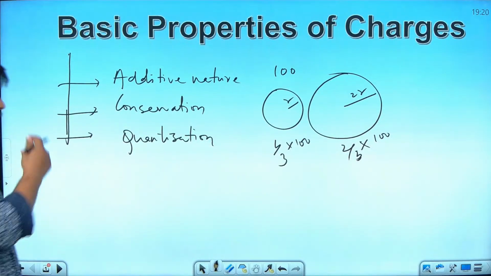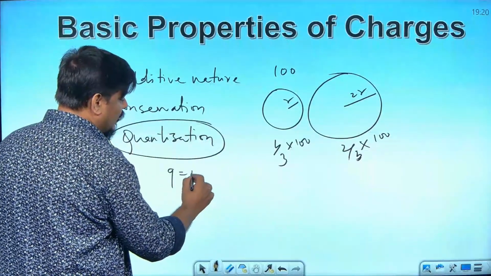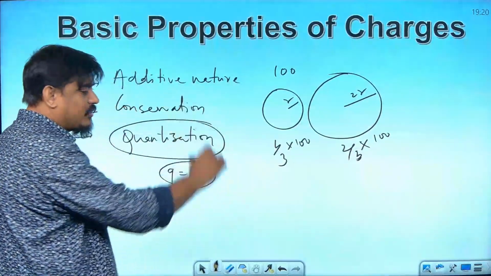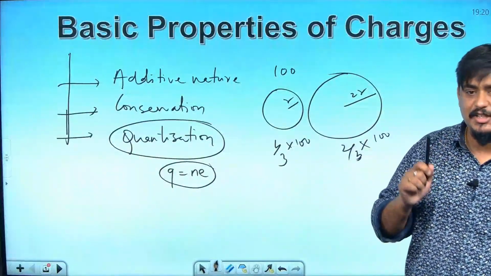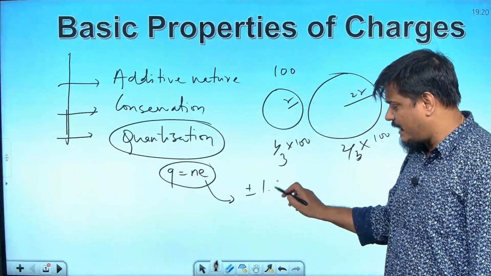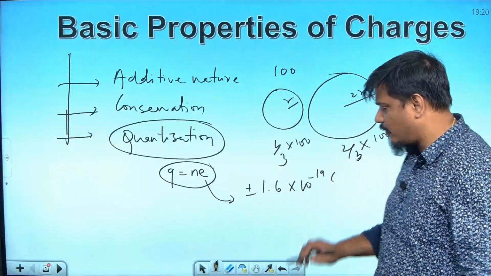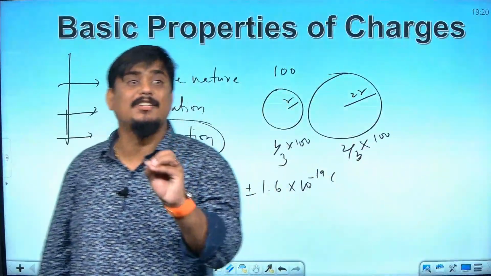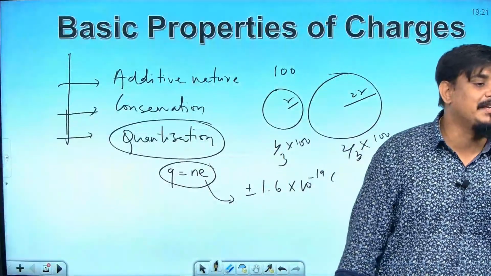Then we have quantization. Quantization says that Q is equal to NE, where the net charge on a body is an integral multiple of basic elementary charge. Now what is this basic elementary charge? It is the charge carried by a single proton or a single electron. Any charged particle, how much charge it carries, that is known as basic elementary charge.